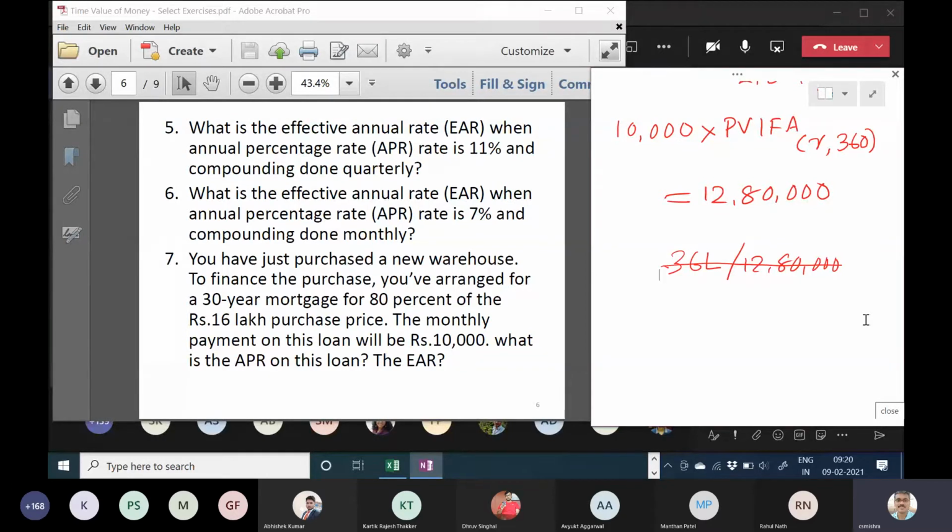Okay, so you have to solve for R. When you do not have the solver, what we used to do is assume some rate. Let's say assume 10%, 11%. Then you see if the amount is going to be more than or less than 12 lakh 80,000. Then you either increase the rate or decrease the rate, find how much difference is coming, and do either interpolation or extrapolation.